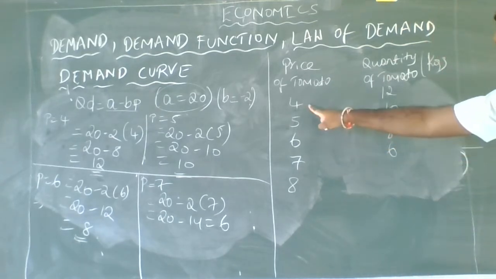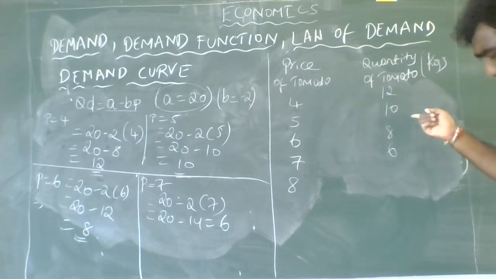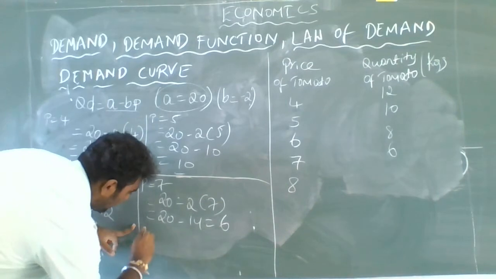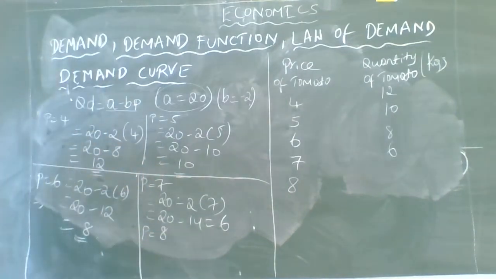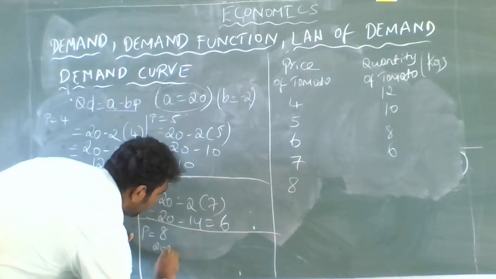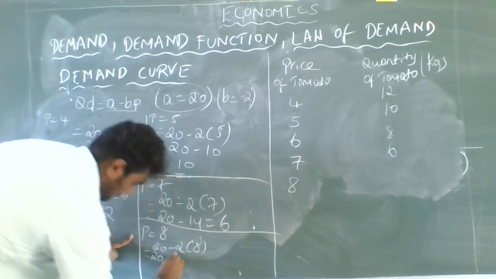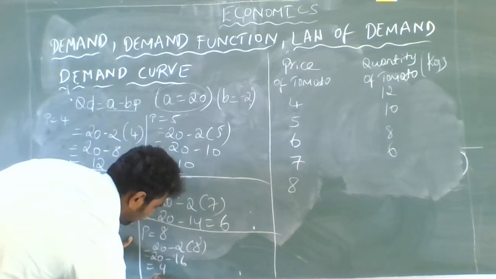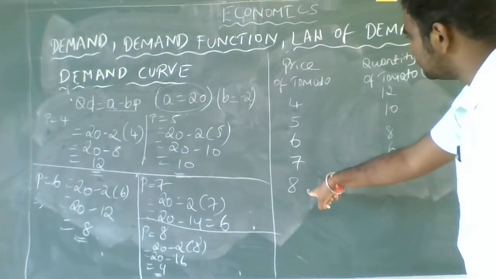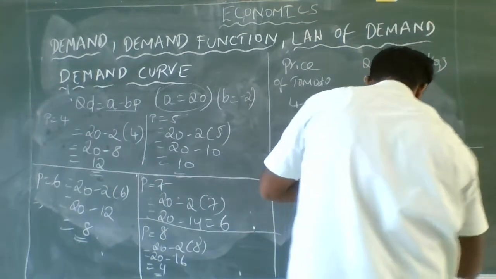When the price is 4, he demanded 12 kgs of tomato, and when the price is 5, he demanded 10 kgs of tomato. Now, if we substitute the last value, P equals 8, the equation will be 20 minus 2 into 8, which is nothing but 20 minus 16, which is 4. So when the price is 8, the quantity of tomato is 4.